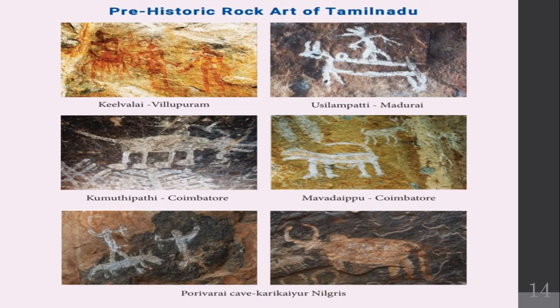The sites are seen in Keelvalai in Viluppuram, Usilampatti in Madurai. See the pictures here, how it is. Then Kumuttipatti in Coimbatore, Mavadappu in Coimbatore, Puravarai cave in Nilgiris, Karaiyur in Nilgiris. See all the pictures, one or two humans are there. Mostly animals are seen here.